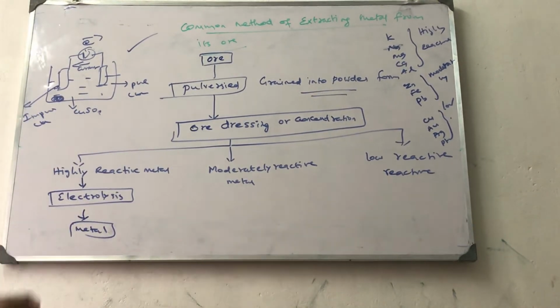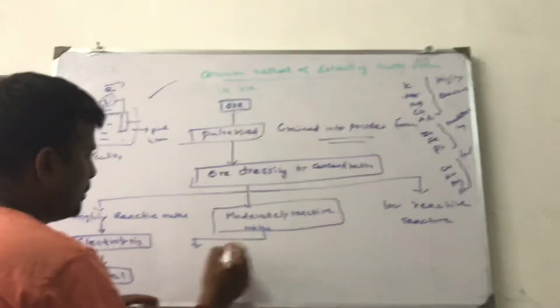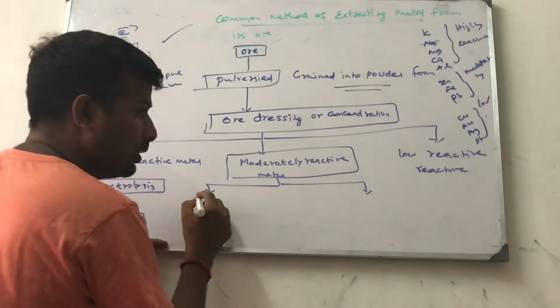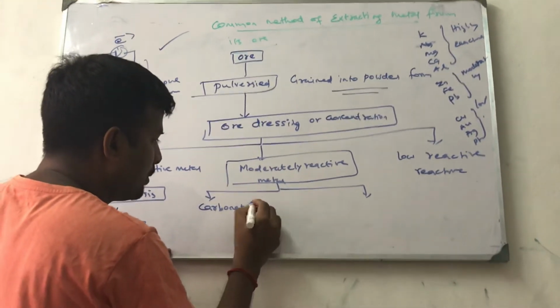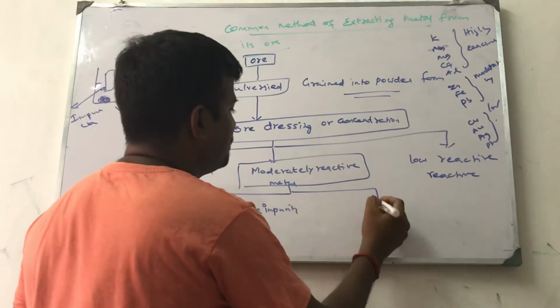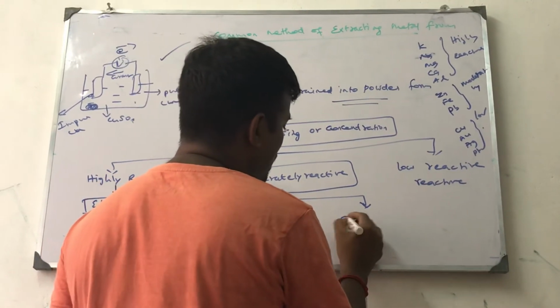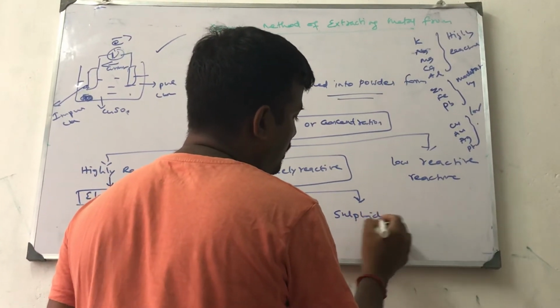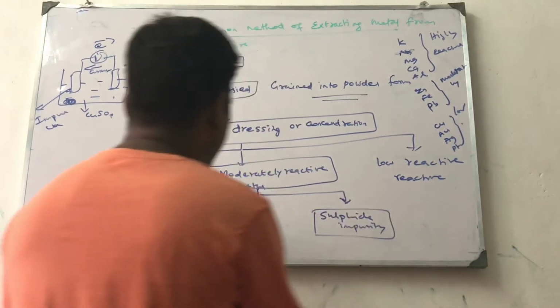Same thing here. Moderately reactive metals have two types of impurities: carbonate impurity and sulfide impurity.